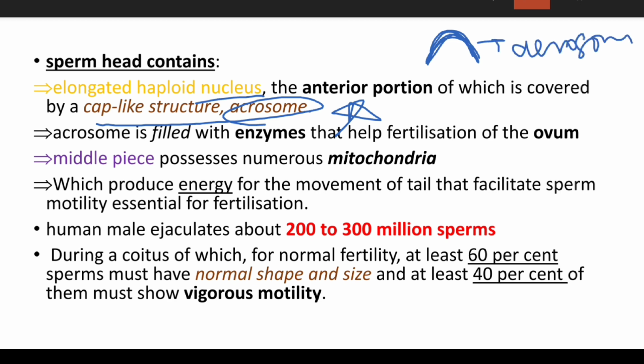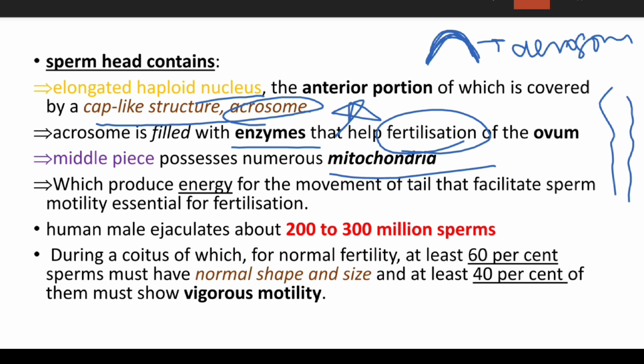Why is the acrosome required? Because the acrosome is filled with an enzyme that helps in fertilization of the ovum. Now the middle piece. Why is the middle piece present? The middle piece possesses numerous mitochondria. Why are mitochondria required? Because they produce energy for the movement of the tail, which facilitates the sperm motility essential for fertilization.